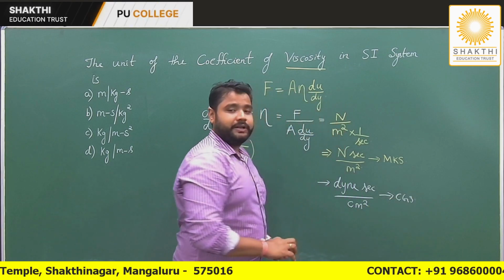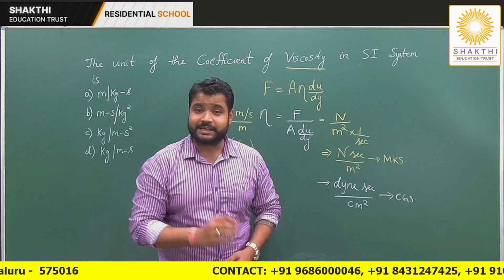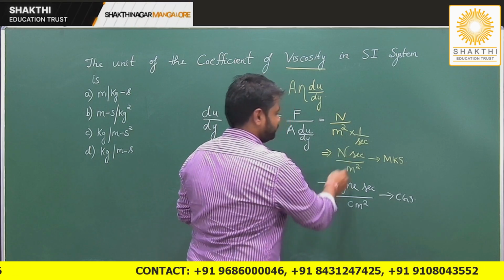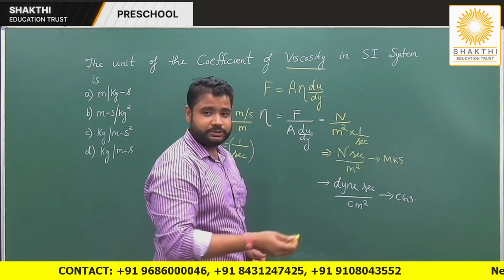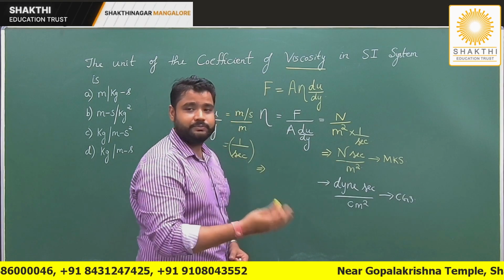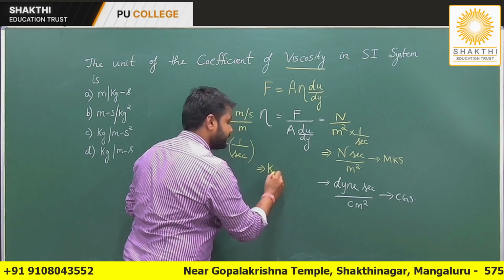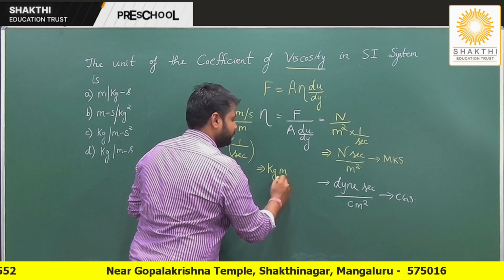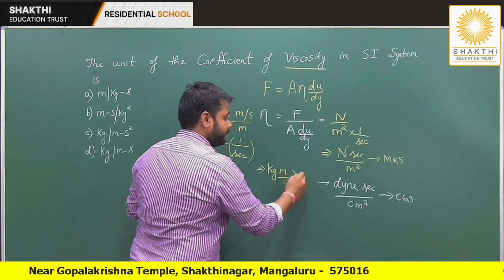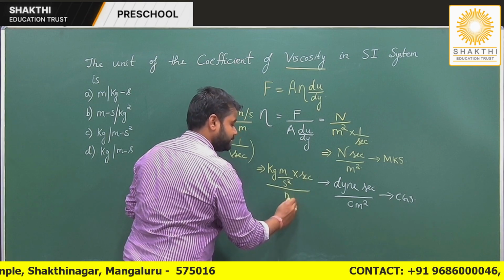Now let me write the same answer in terms of what I need, that is SI unit. So let me take up the MKS unit. I know that Newton, in terms of force, is mass into acceleration. So I can write it as kg meter per second square into second divided by meter square.